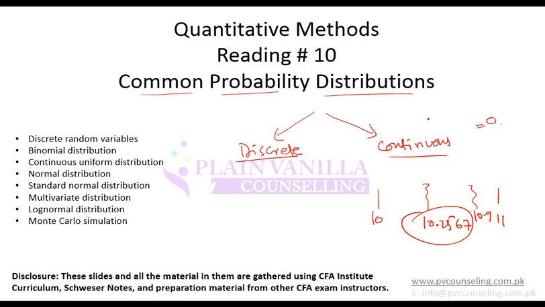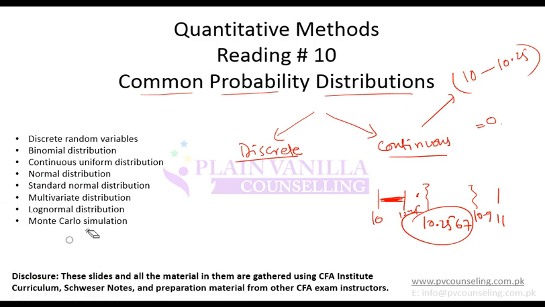So in continuous distribution, probability can be calculated for a range. You can have a probability for the price being 10 to 10.25. This is a sizable outcome, so you can have a probability for this, but the probability for one point will be so small that it is taken as 0.